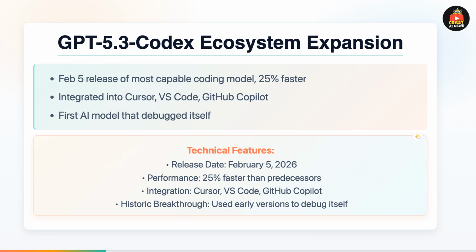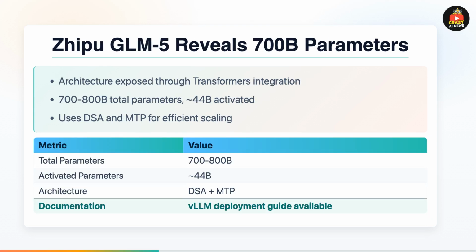But here's the mind-bending part. GPT 5.3 Codex is the first AI model that was instrumental in creating itself. The Codex team used earlier versions to debug its own training, manage its deployment, and diagnose test results. That's AI bootstrapping at its finest. API access is starting with select customers and expanding over the next few weeks.